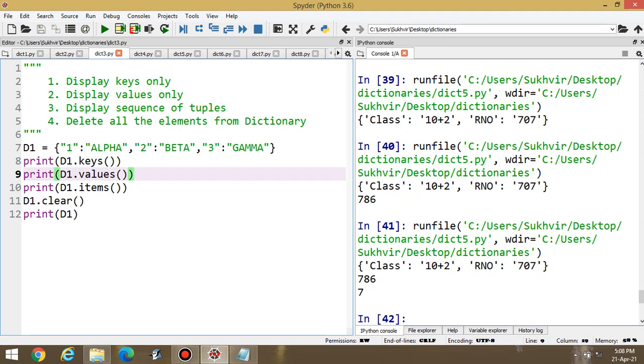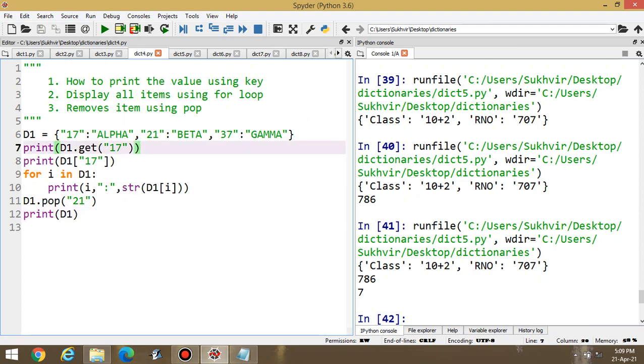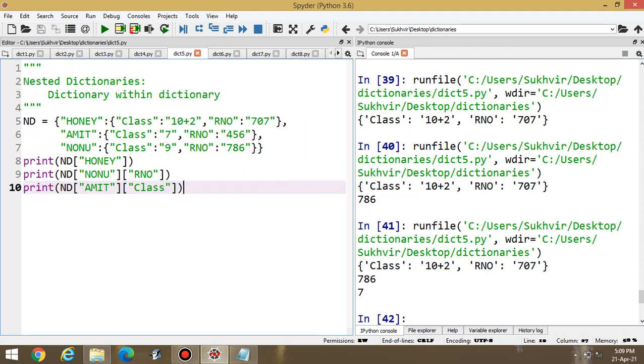Then how to delete all the elements from the dictionary. After that, how to print the values using key, display all items using for loop, and how to remove items using pop. And after that, the last content is nested dictionary, that is dictionary inside dictionary.